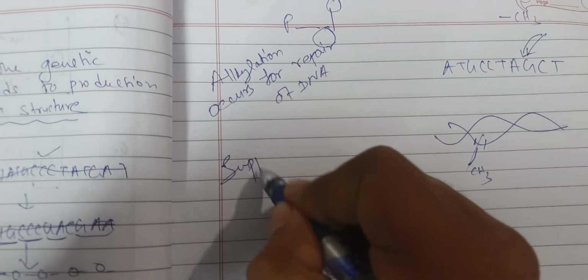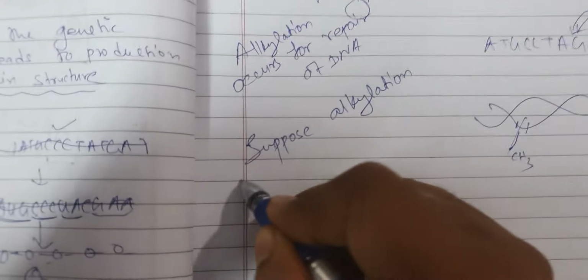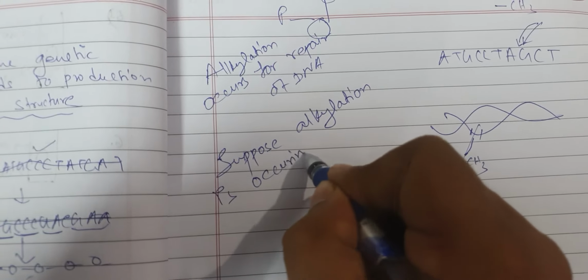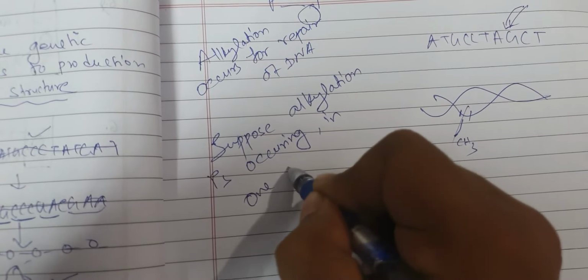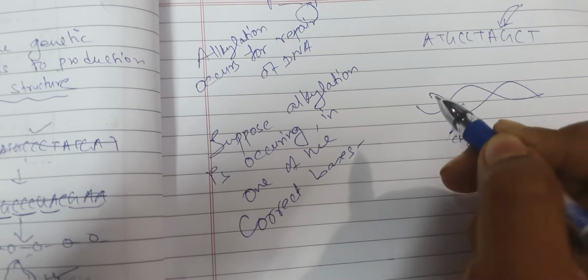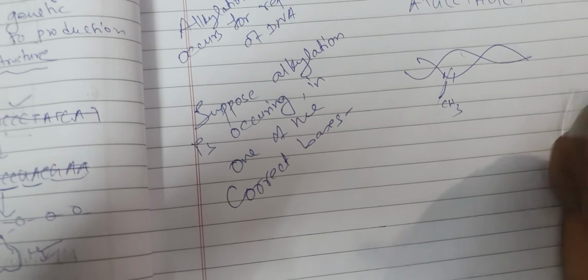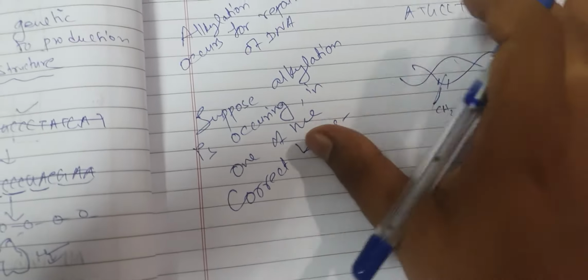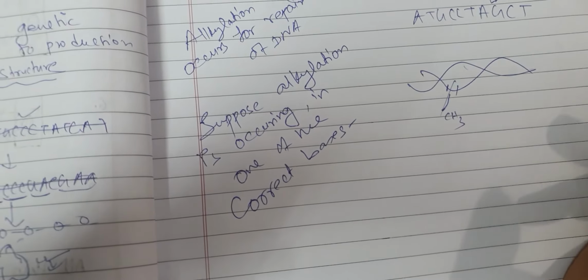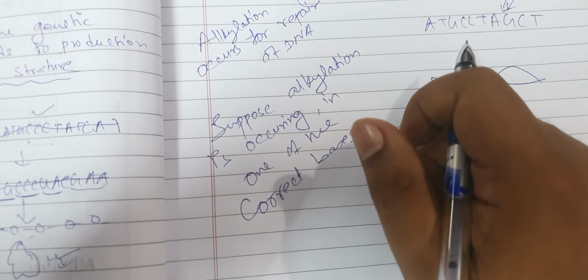Suppose this alkylation is occurring in one of the correct bases. Understood? So what will happen? The cell will think it is wrong, right? And will remove it. Then actually mutation is happening. So in this way, alkylation can also be a source of mutation. We have to be very keen about understanding how alkylation is a source of mutation.